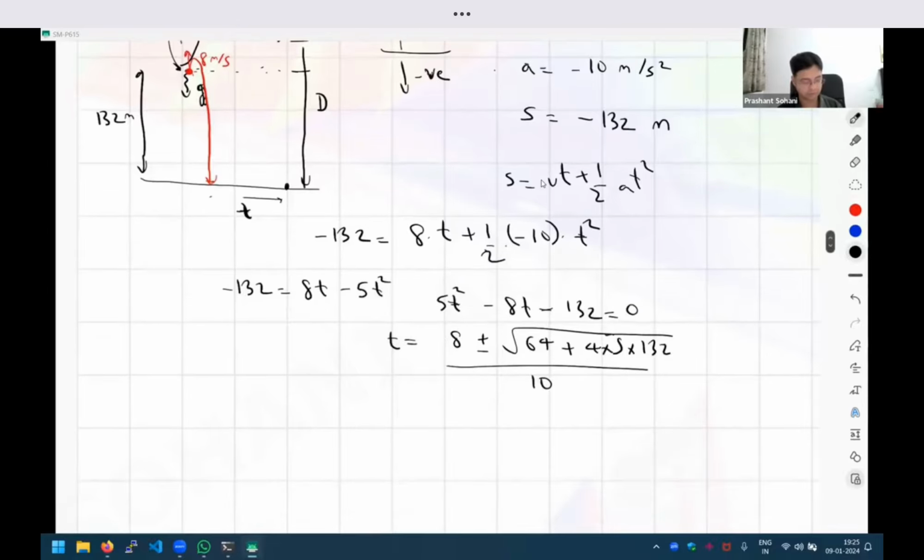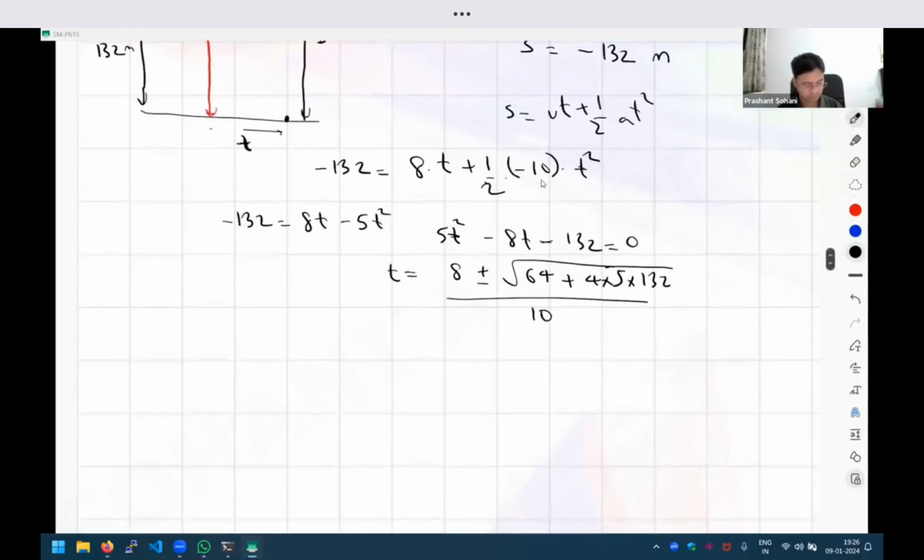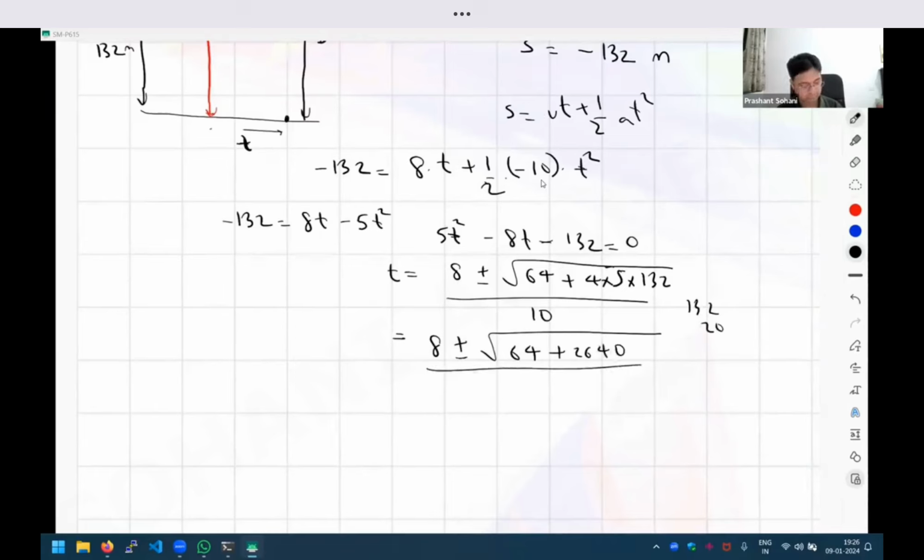By the way, in case I make any calculation mistake, please stop me and correct me. Hopefully, I will not do that. So the quantity under the root is, and by the way, because I'm explaining, I'm taking the time to write every step.